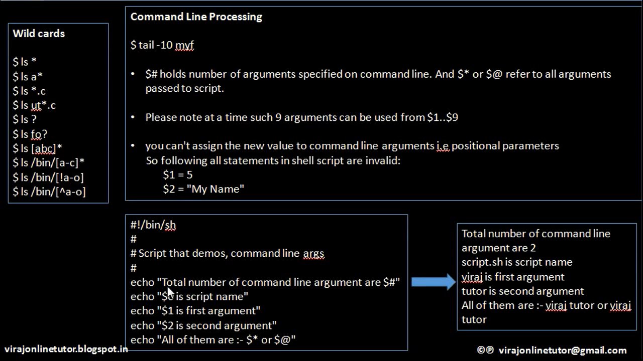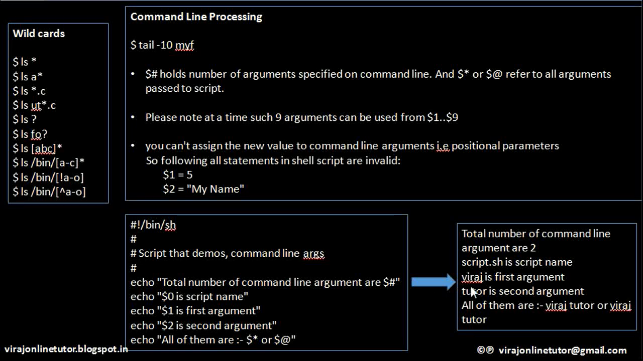First I am printing on the screen total number of command line arguments are, and this is the count. $# gives the count of how many command line arguments I have passed. So while executing this script, I had given two command line arguments to it. The first command line argument that I had given was Viraj, and second command line argument I had given was tutor. So I had given two command line arguments to this script. The first one was Viraj, second one was tutor.